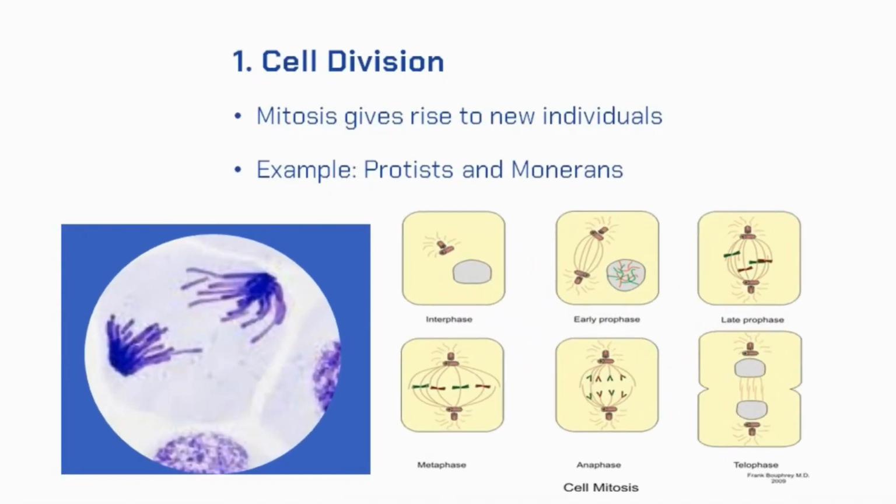Cell division. Cell division is when mitosis gives rise to new individual. Parent cell grows, duplicates its genetic content and divides to give rise to new daughter cells. This kind of asexual reproduction can be observed among the members of kingdom Protista and Monera.